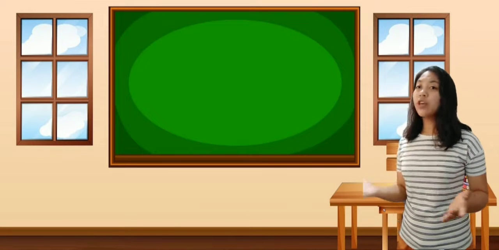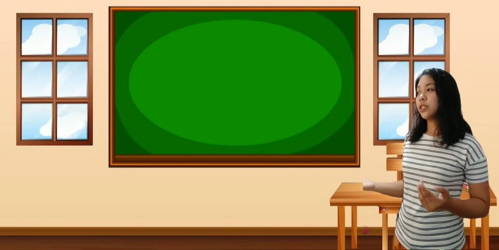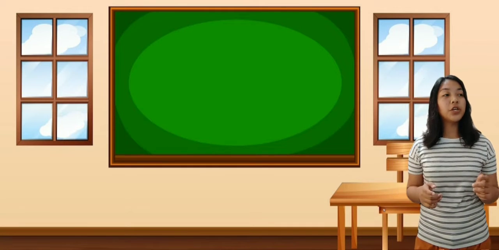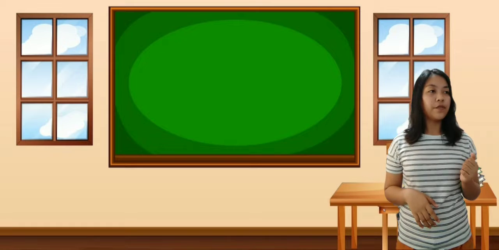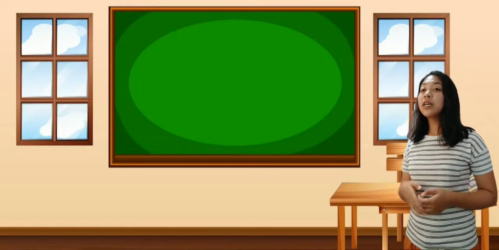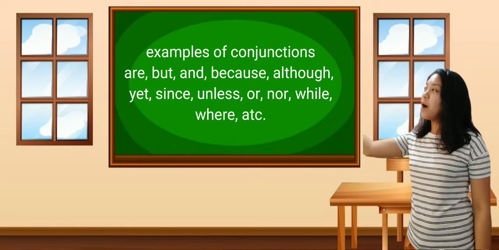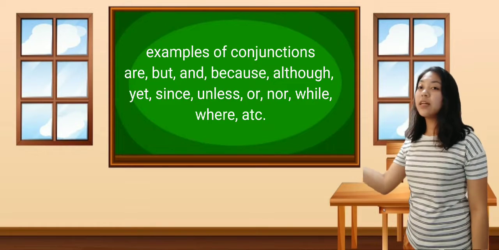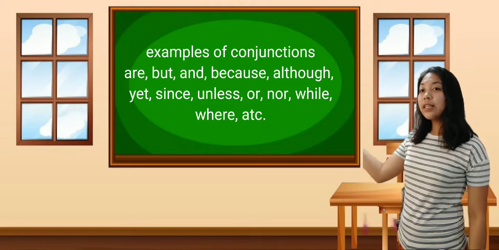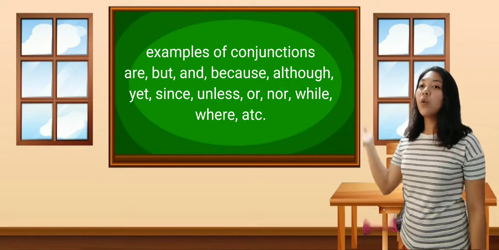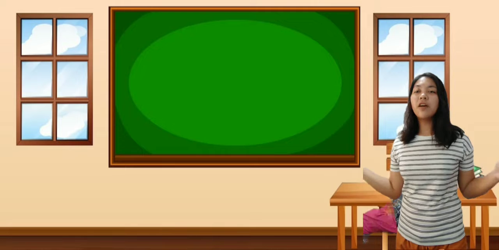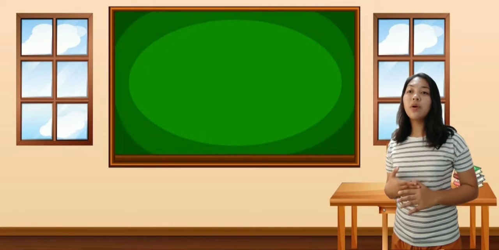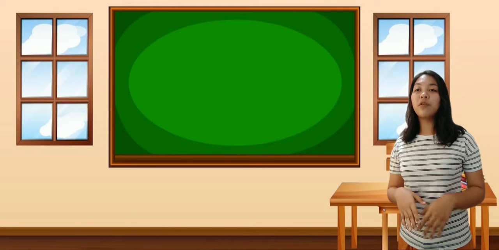Can someone give me an example of a conjunction? Yes, Miss Martinez, that's correct. Examples of conjunctions are and, but, and if. In addition, other examples are although, because, yet, since, unless, or, nor, while, and where. So those are the examples of conjunctions. I know that you already know about conjunctions.